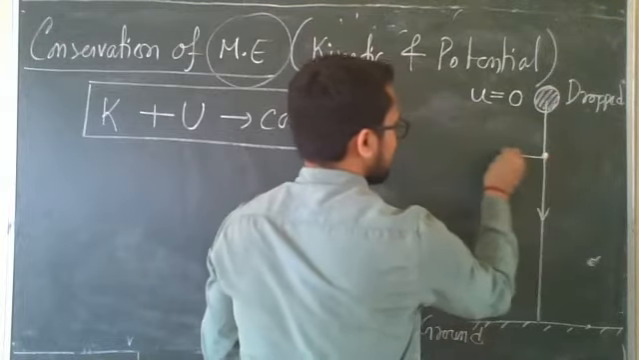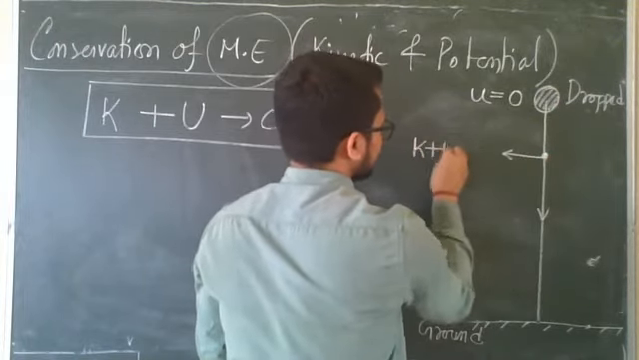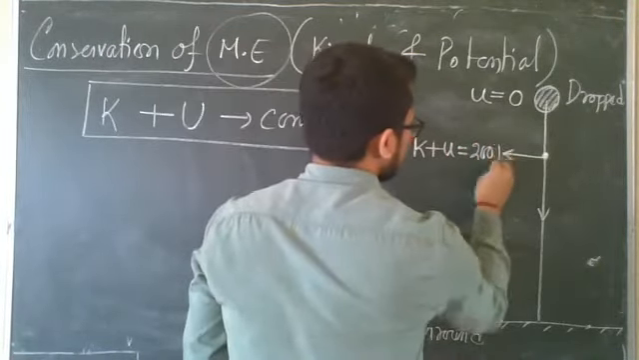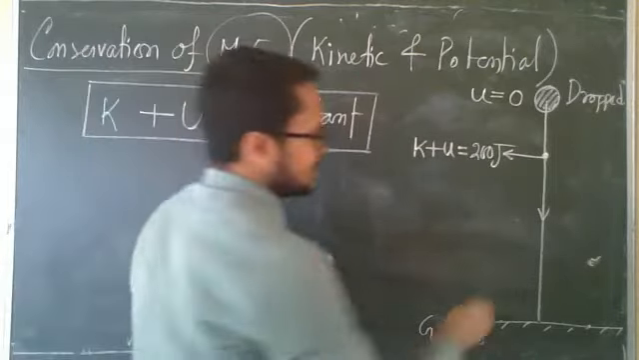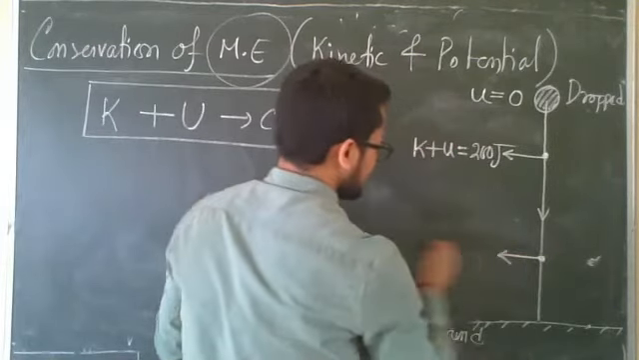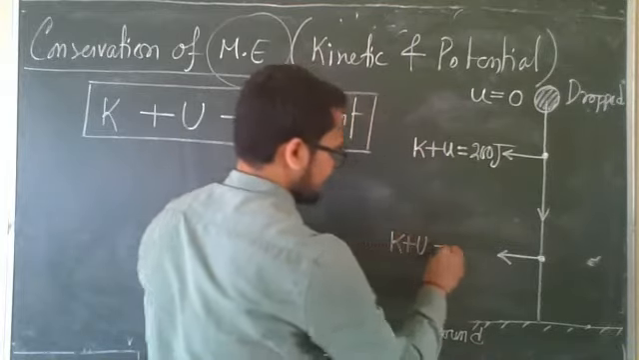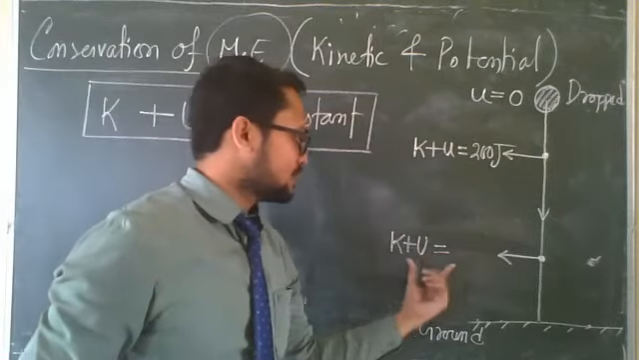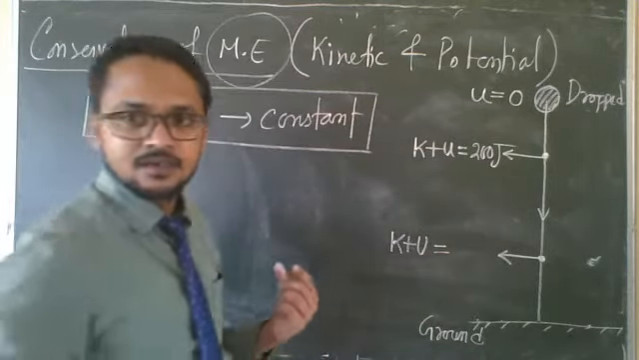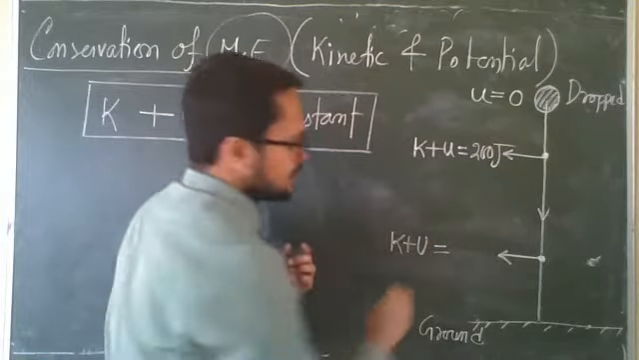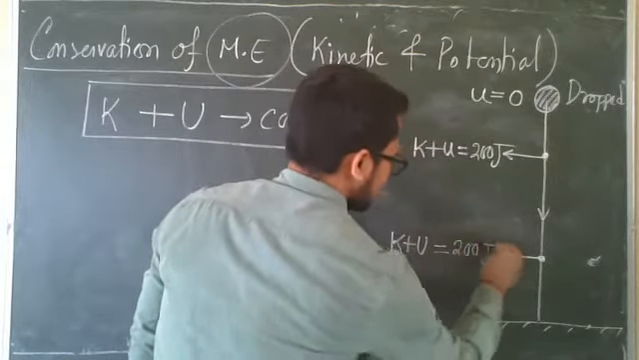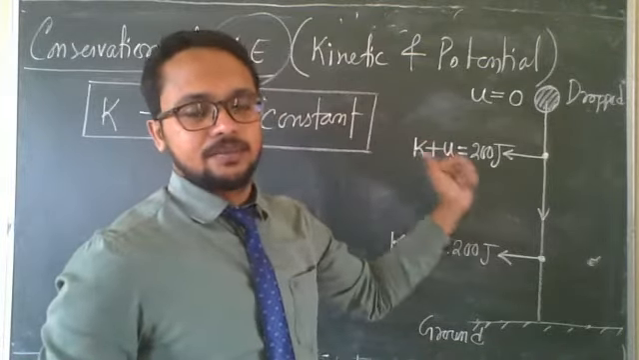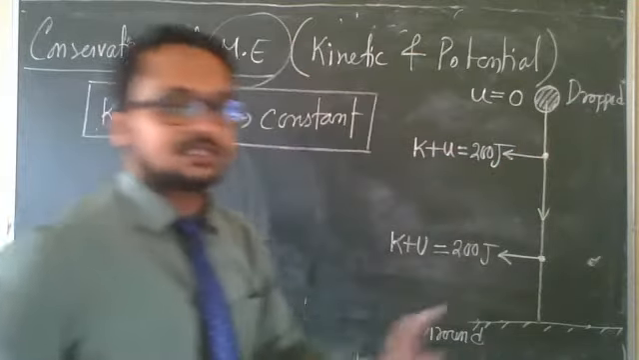Suppose at this point K plus U equals, let's take an example, 200 joule. At this other point, what will be the value of K plus U? Who can tell? Yes, 200 joule, because it is conserved. Under gravitational force, the total mechanical energy will be constant at any point of its motion.